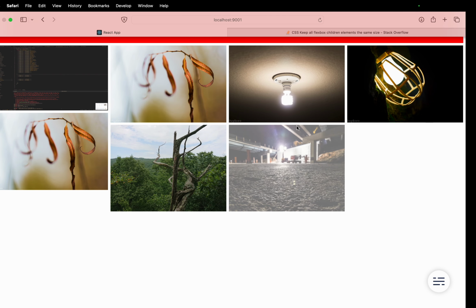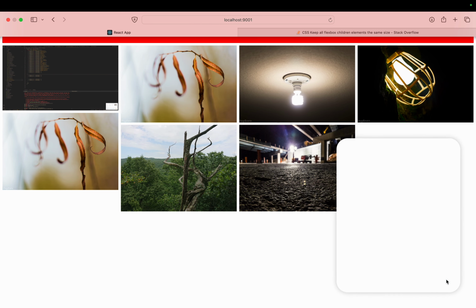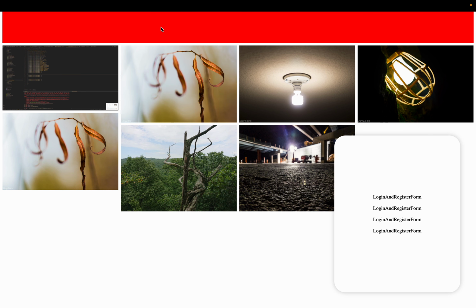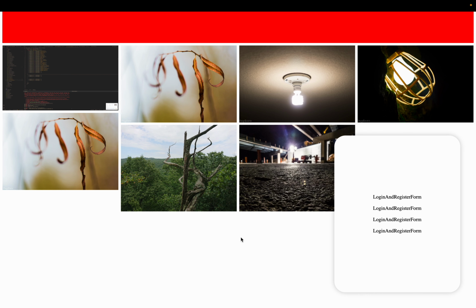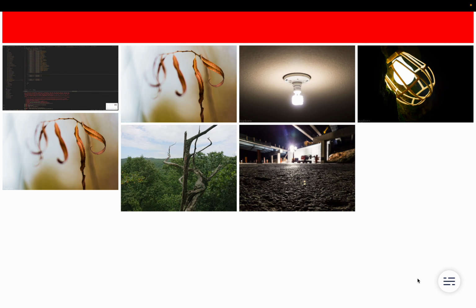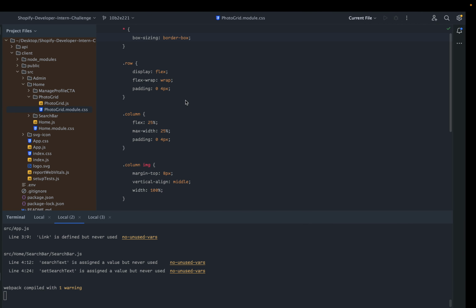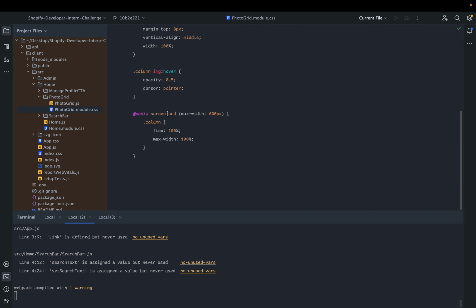I'm probably violating a lot of rules whenever I do this. I'm planning to put my login and register form right here, which is much easier, and up here will be the search bar. Right now it's red, and I feel like I'm violating a lot of accessibility rules, but I don't really care because this is a project just for me and whoever is looking at it and recruiting me. What just happened? I thought I had it. Let me go back.